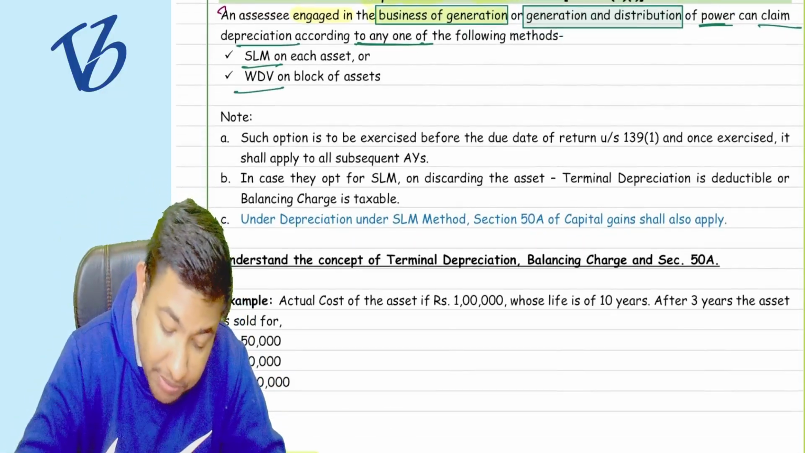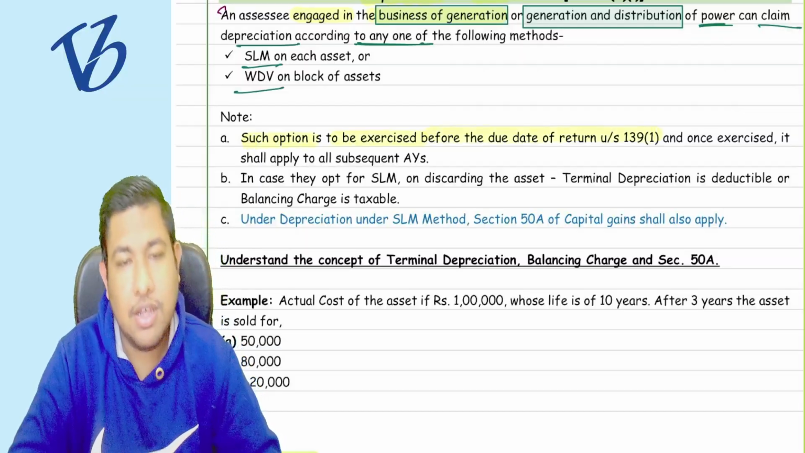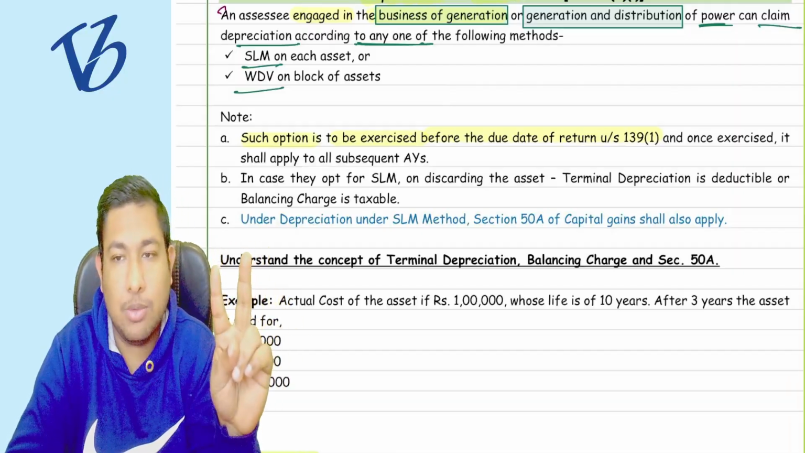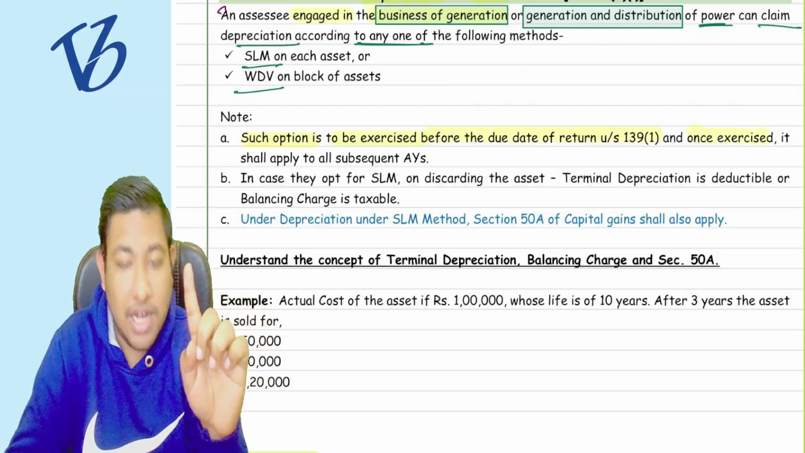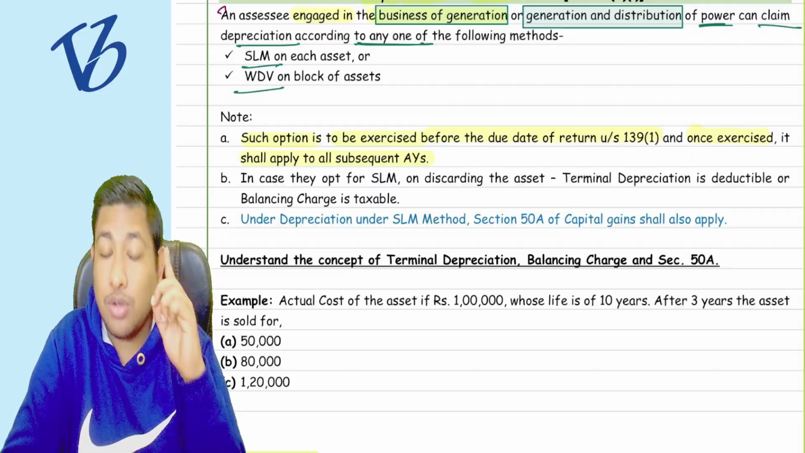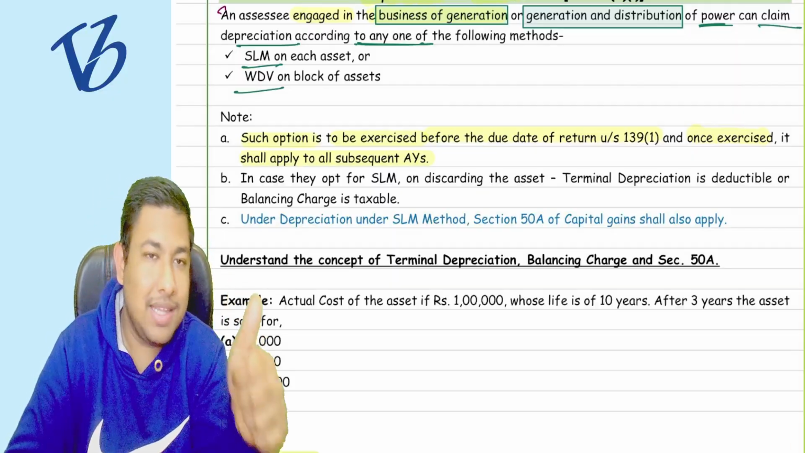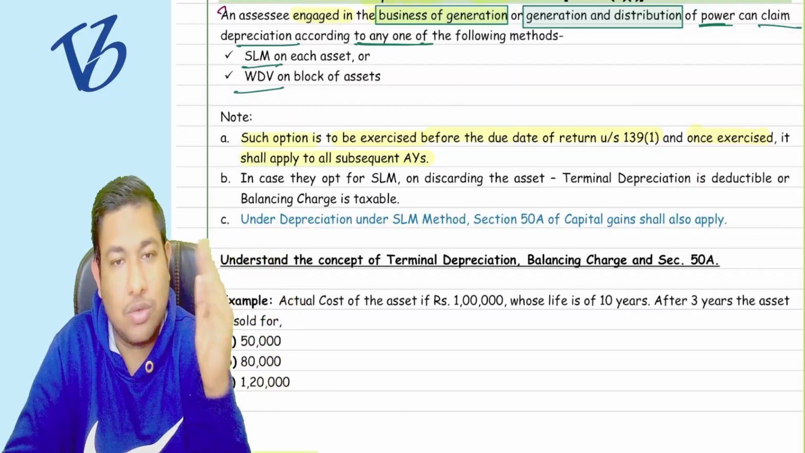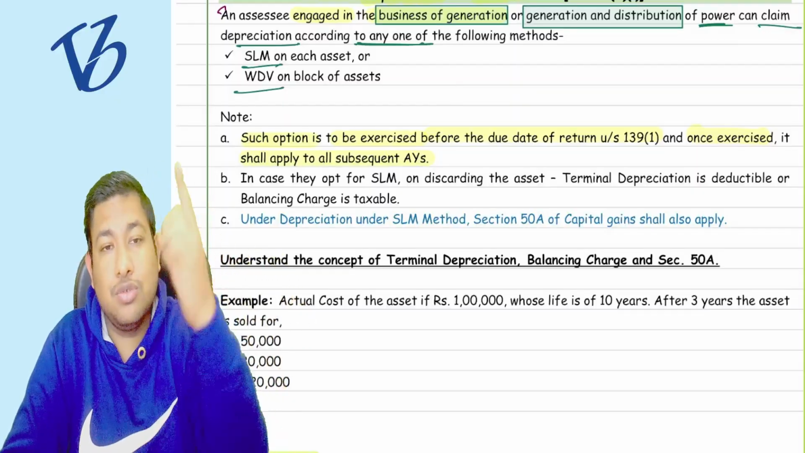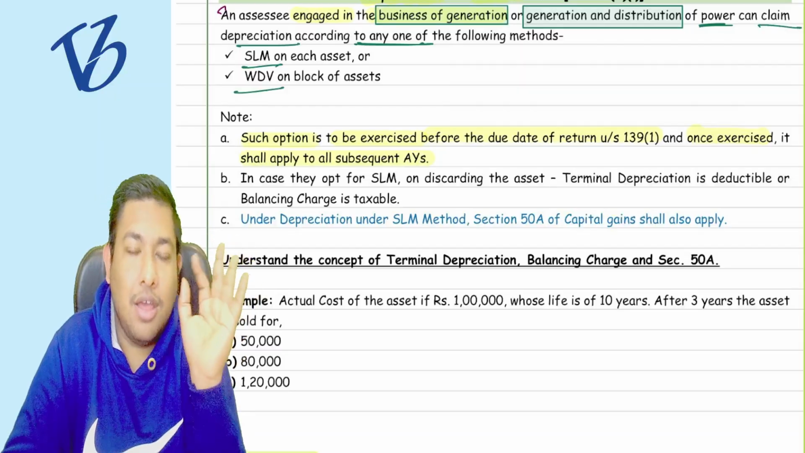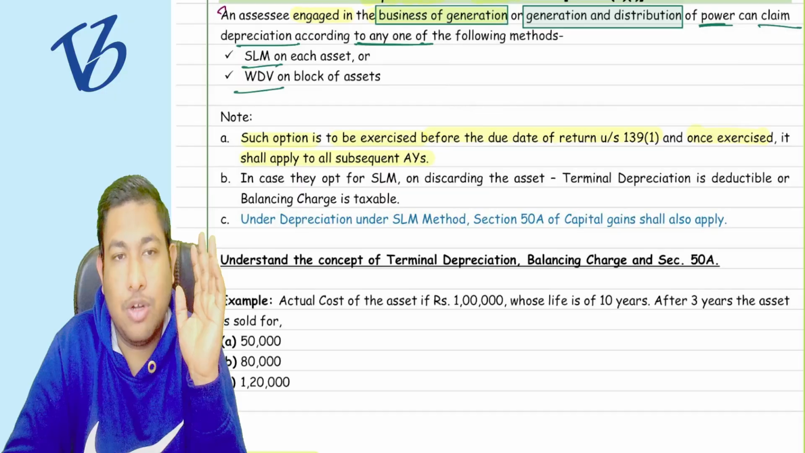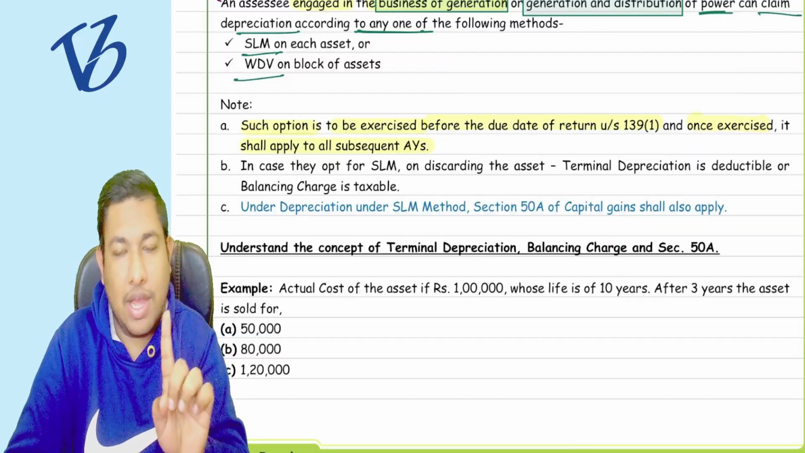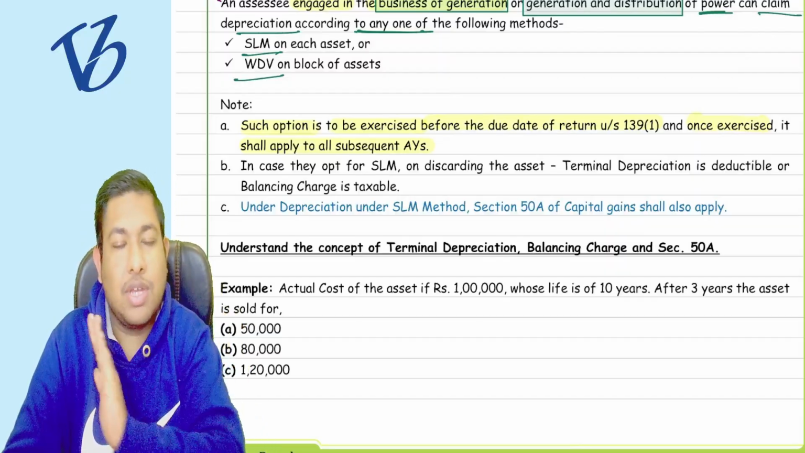Now, such option is to be exercised before the due date of filing of return. So before the filing of return, you have to choose which method is going to be applied, whether SLM or WDV. Whatever you have applied once is to be applied for all subsequent years. So apply it very carefully. If in the first year you applied the SLM method, then for the rest of the years it is going to be SLM only. You cannot shift to WDV. If you first used the WDV method, then for all the balance years you are going to get the WDV method only. You cannot choose SLM now. So it is a one time choice. If you choose once, you cannot change it.